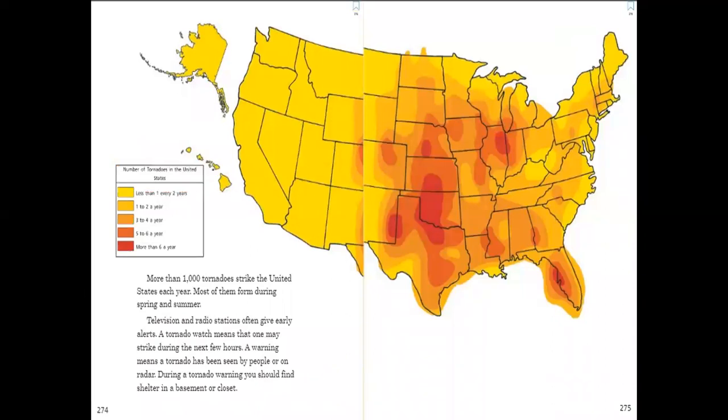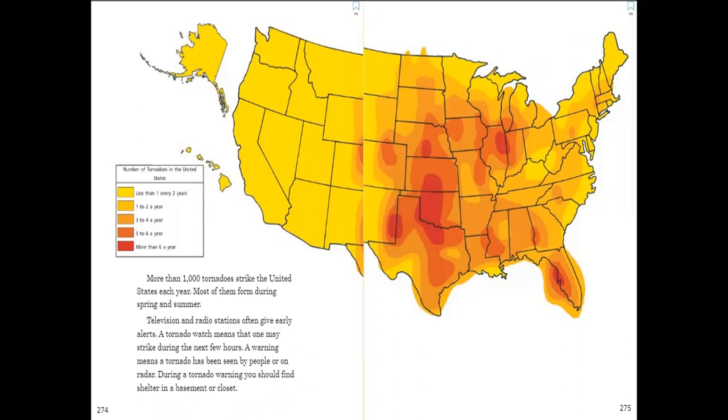More than 1,000 tornadoes strike the United States each year. So all of those weather conditions are happening in the United States, like tornadoes and thunderstorms and lightning. More than 1,000 tornadoes strike the United States each year, most of them form during spring and summer. Television and radio stations often give early alerts.